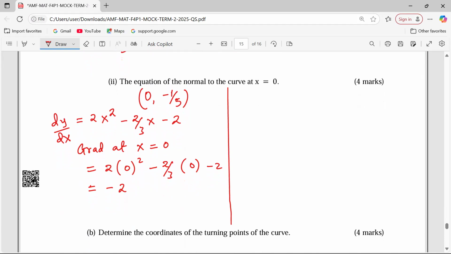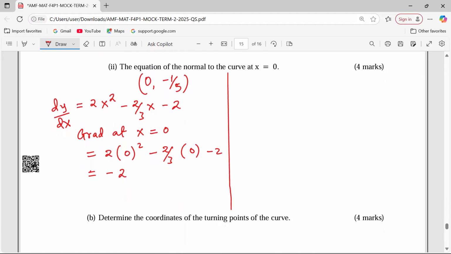If the value of the gradient is -2, then we can talk about the value of the gradient of the normal. Remember, the normal is perpendicular to a tangent at that particular point. So gradient of curve is also equal to gradient of tangent. But now a normal becomes perpendicular.